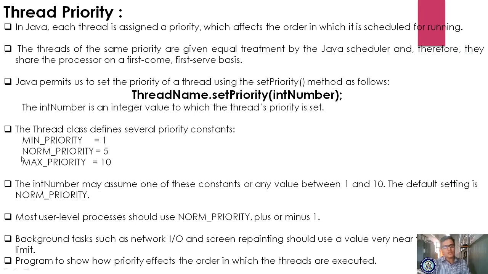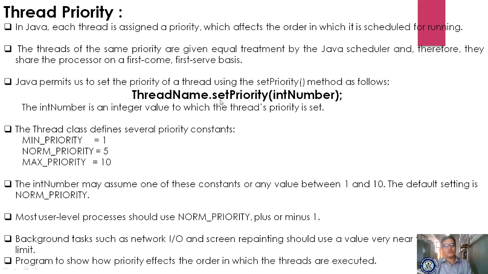Now the Thread class defines several priority constants. Let us see. For minimum priority you use the built-in keyword MIN_PRIORITY, which is taken as 1. NORM_PRIORITY is taken as 5, and MAX_PRIORITY is assigned as 10.